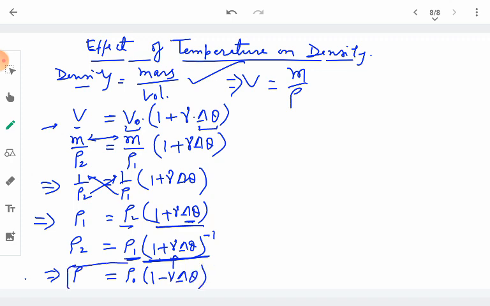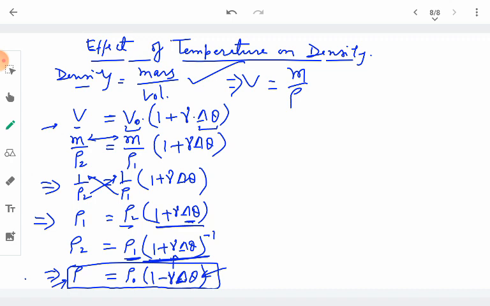So this is the expression which tells us how the density of the substance will be affected by the change in temperature. From this expression it is clear that as the temperature of the substance increases, the density of the substance goes on decreasing because its volume keeps on increasing.